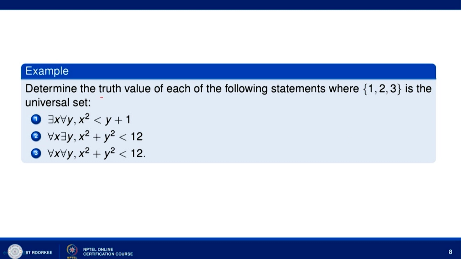Determine the truth value. We have to determine the truth value of each of the following statements. Now, in each of these three statements you can see that we have two variables x and y, and the propositional function x square less than y plus 1 is preceded by two quantifiers, there exists and for every.